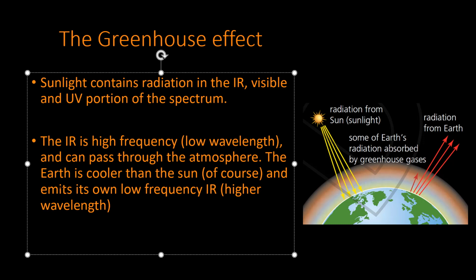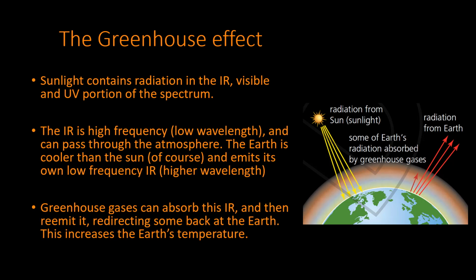The Earth, which is a giant object as well, is cooler than the sun, of course, and emits its own low frequency infrared radiation. So the Earth is actually emitting its own radiation. It's low frequency and therefore higher wavelength, and you can see it kind of from this diagram here. And I'll continue. Greenhouse gases absorb this IR. They absorb the infrared radiation, which is higher wavelength, but they don't absorb the lower wavelength, or high frequency. And then they redirect some of it back at the Earth.